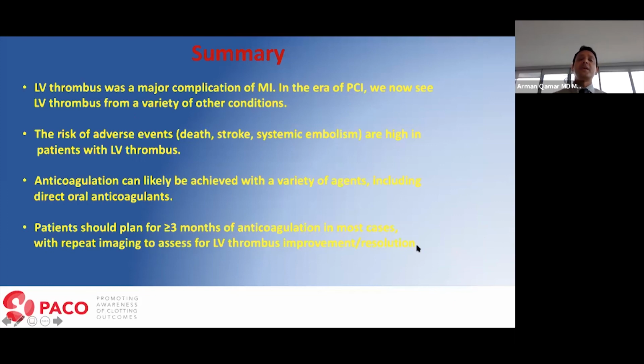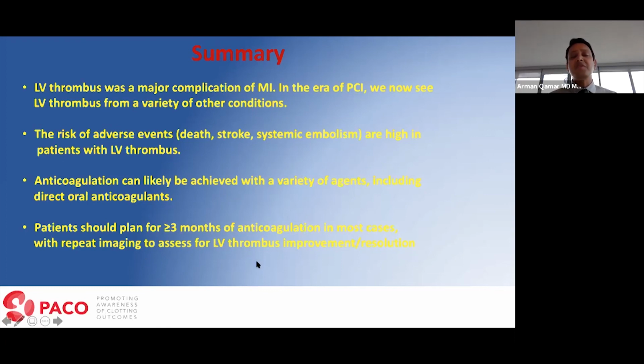So in summary, LV thrombus was a major complication of MI in the past. In the era of primary PCI, in which we take most of our STEMI patients for primary PCI within 90 minutes, we now see LV thrombus from a variety of other conditions. So you would remember the nice table that I showed you earlier in the presentation. The risk of adverse events, death, stroke, and systemic embolism are high in patients with LV thrombus. Anticoagulation can likely be achieved with a variety of agents, including direct oral anticoagulants.